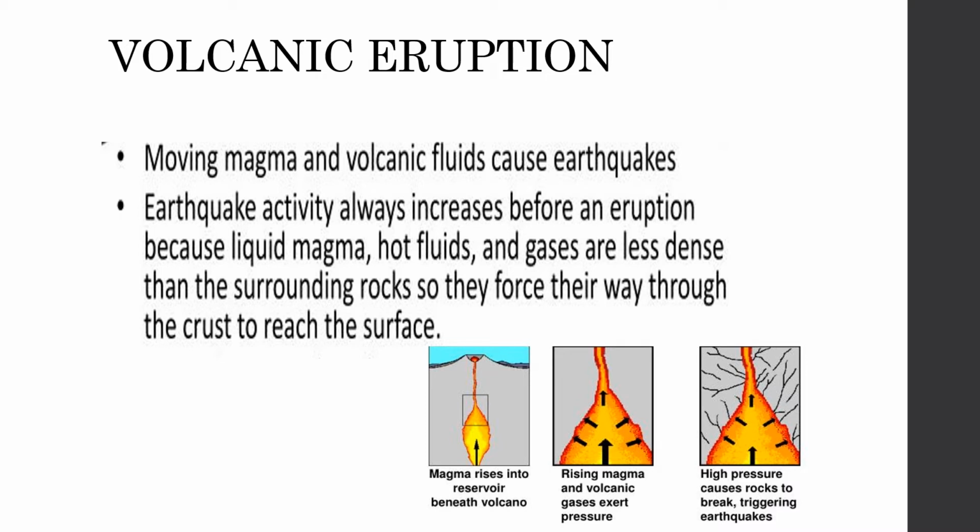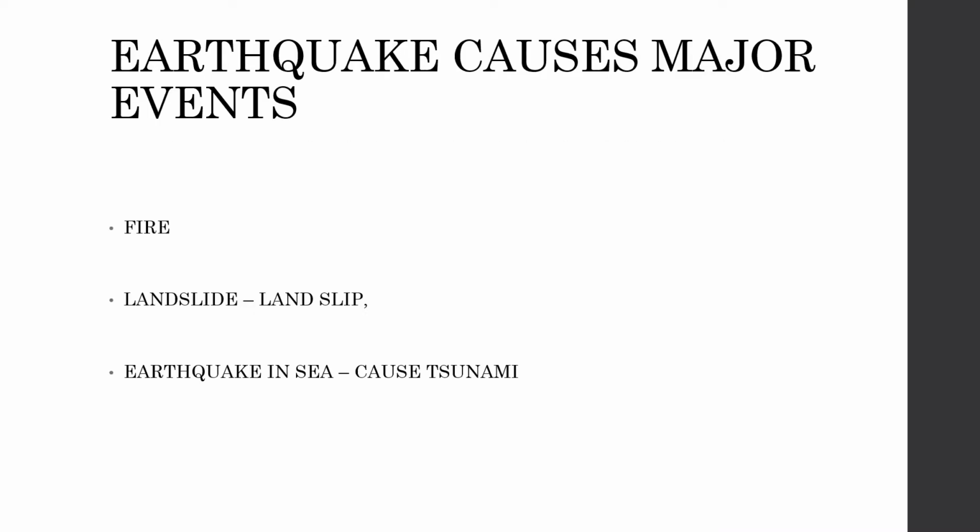As you can see in this image, magma rises into a reservoir beneath the volcano. Rising magma and volcanic gases exert pressure. High pressure causes rock to break, triggering an earthquake. Earthquakes cause major events: fire, landslide or landslip. An earthquake under the sea can cause huge waves called tsunami.